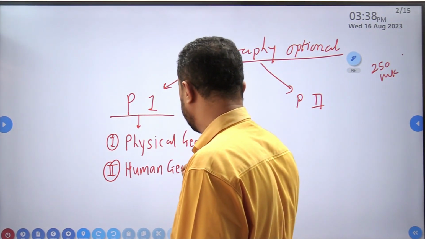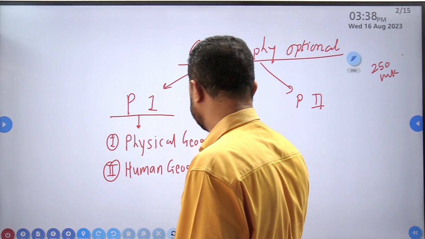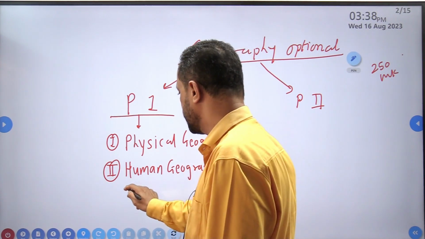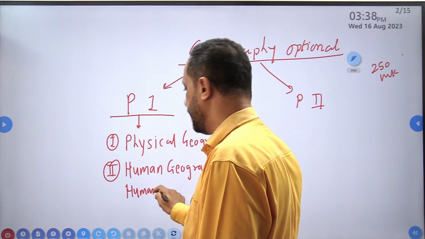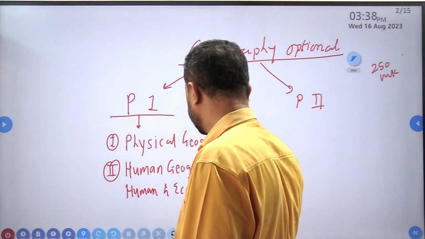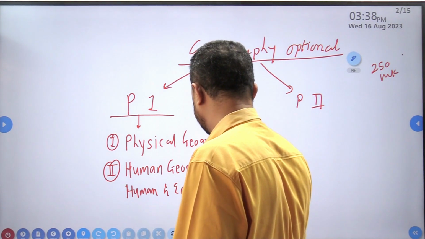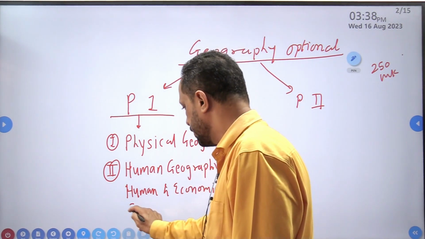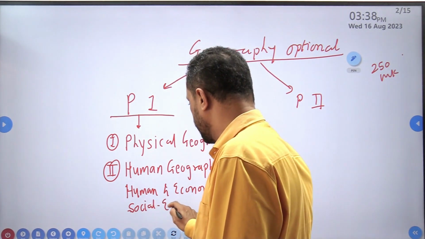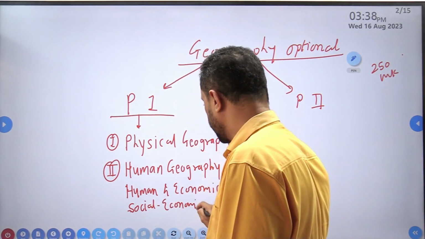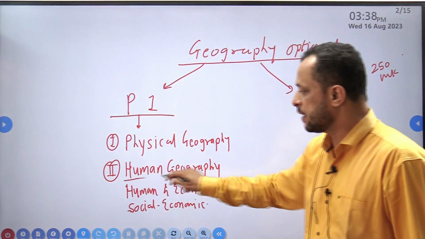Now some people label this as human and economic, or social economic geography, but the appropriate word is human geography.